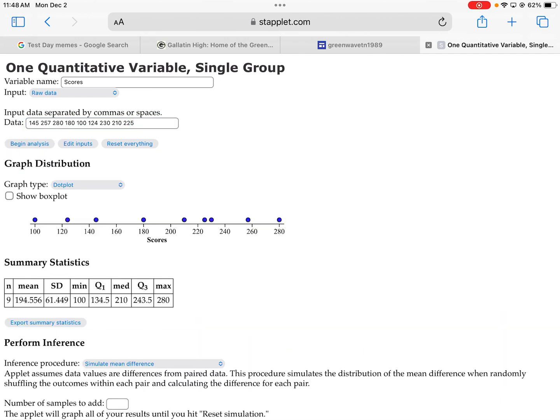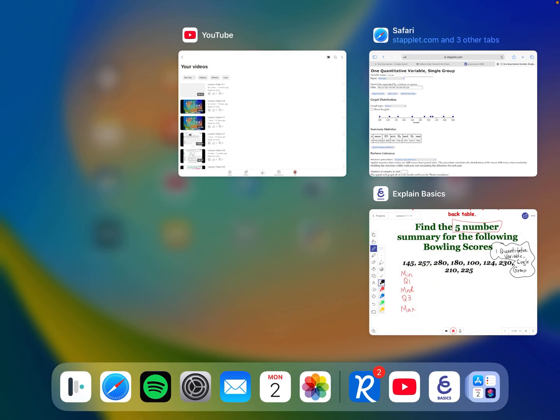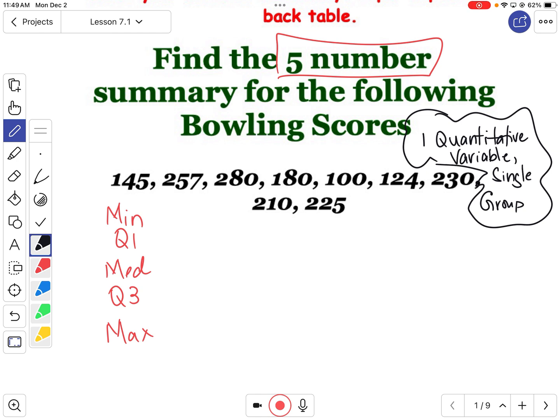And then we begin analysis. It's going to give me a lot of things. It'll show me a dot plot. But right here where it says summary statistics, at the end is where we get those values we needed for the 5-number summary: our minimum, quartile 1, our median, quartile 3, and our max. Don't care right now about the mean and the standard deviation for this question, but it gives me those numbers at the end. So that's that applet we hadn't used in a hot minute.